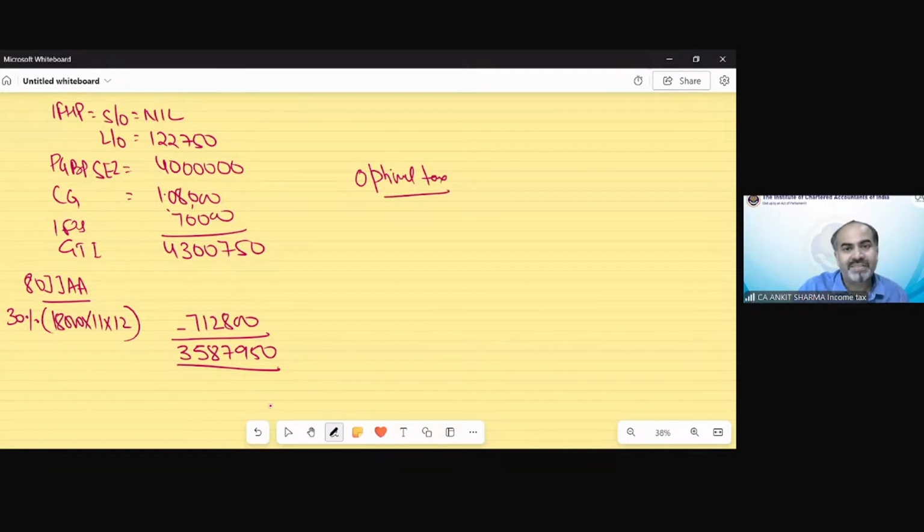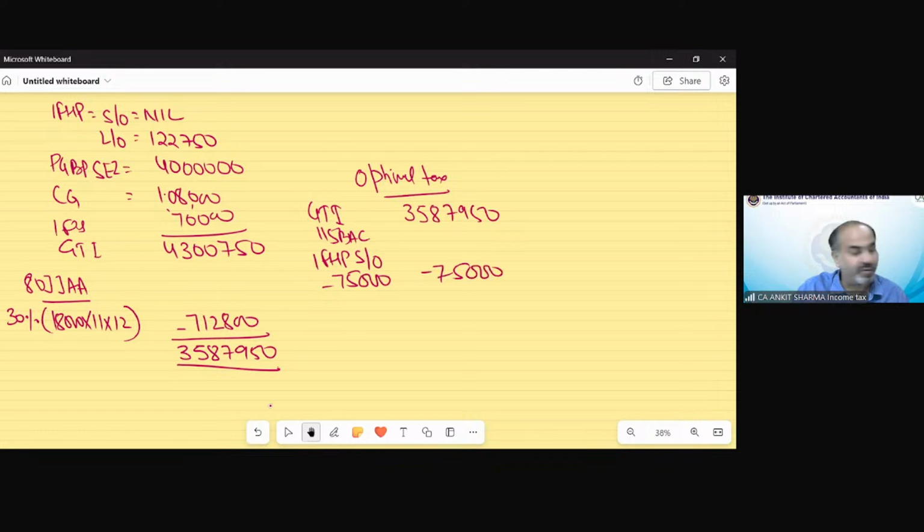Under the optional tax regime, first of all, we are taking GTI as per 115BAC, 3587950. Now we have income from house property, self-occupied property, 75,000 interest loss we can claim for the purpose of setting off.